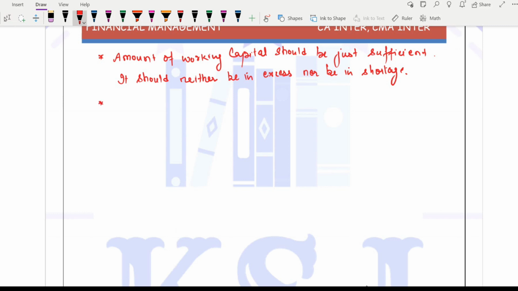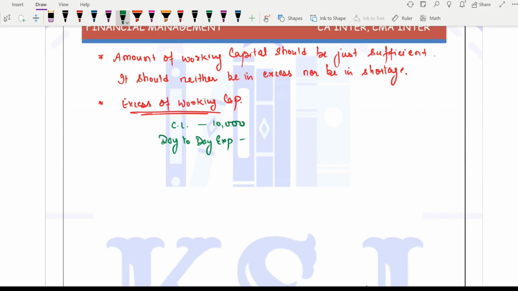Let's say I have excess of working capital. What is meant by excess of working capital? Say you have a current liability, you have to pay someone 10,000 rupees. And let's say your day-to-day expenses for a particular period are 15,000 rupees.